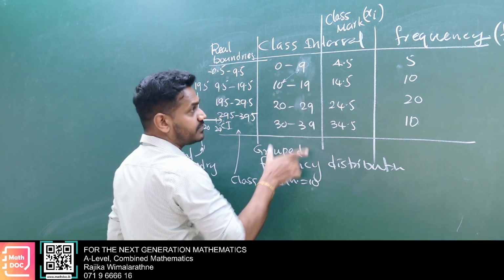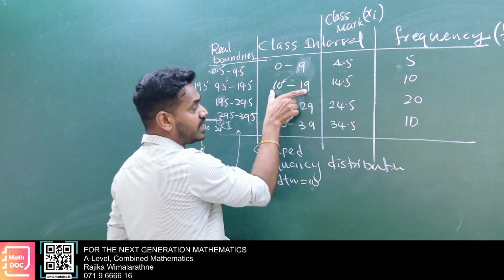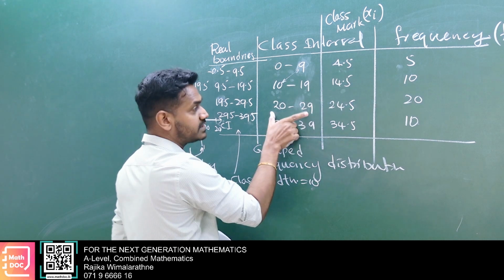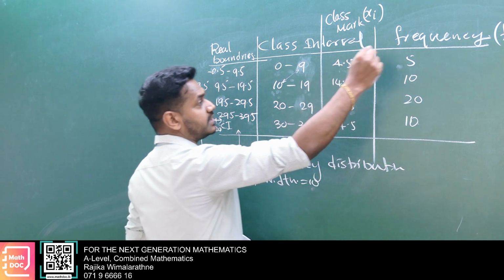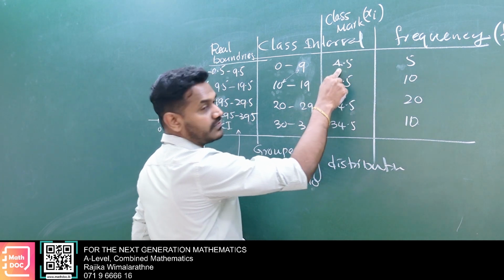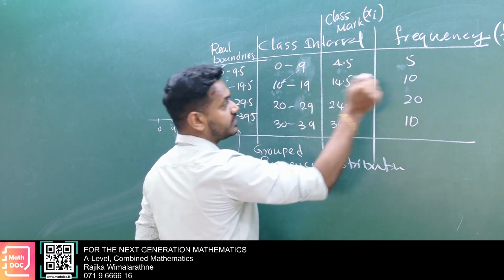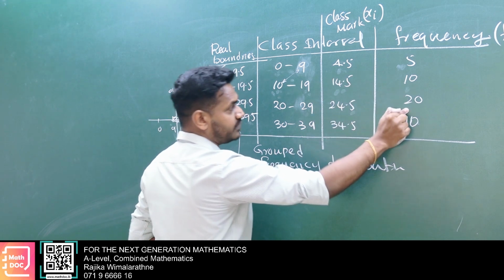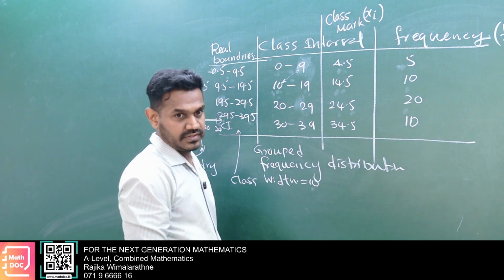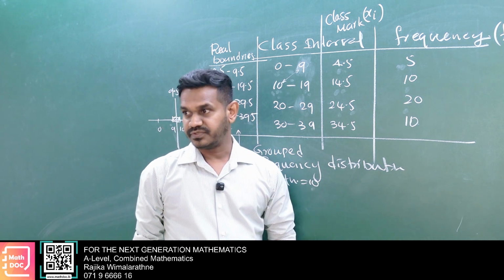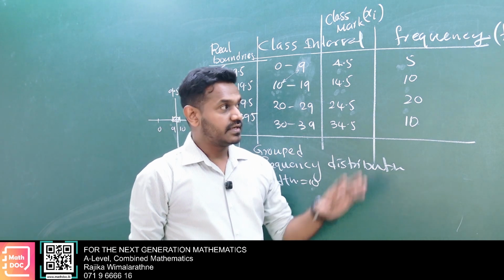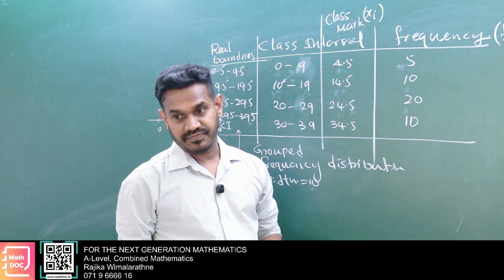Here this class is represented by 4.5. Here this class is represented by 14.5. Then we consider there are 5 elements with 4.5, 10 elements with 14.5, 20 elements with 24.5, and so on. This is what we call group frequency distribution. Then we have to analyze that one further.